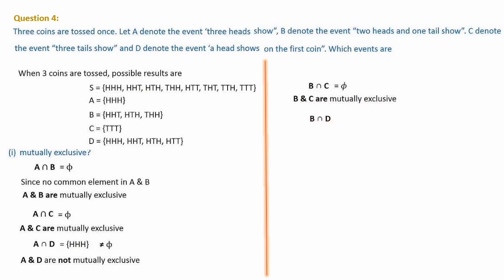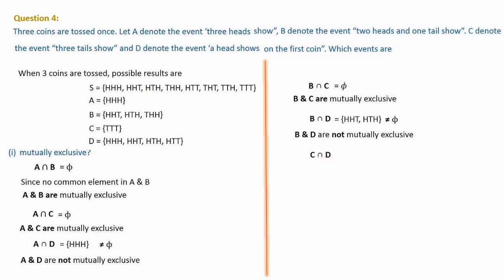Next, B and D. B and C we have taken, then cyclic B and D we have to go. B and D, if you check, B is having these 3 elements, D is having these elements. Means 2 heads, it is available here. Common elements are there. So B intersection D: HHT is common. Here you can see HTH also common. So 2 elements are there. That is not equal to null set. So B and D are not mutually exclusive.